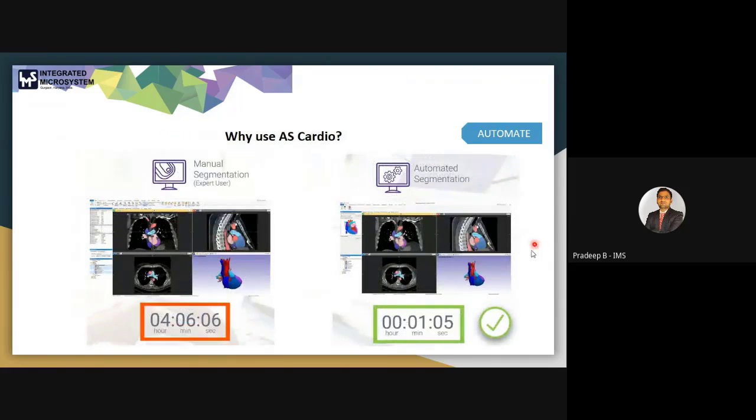Similarly, for the automated segmentation of this cardiac CT data set, as we know, the segmentation of the heart is a very complex and very time consuming task. We have the option to use a few automated tools to generate a 3D model within just 1 minute.